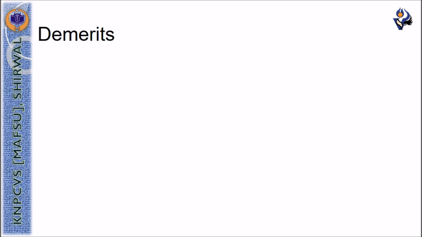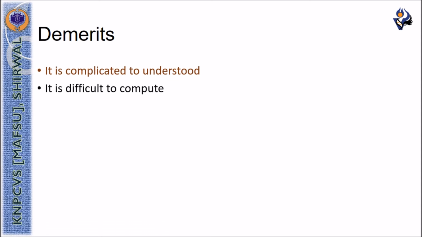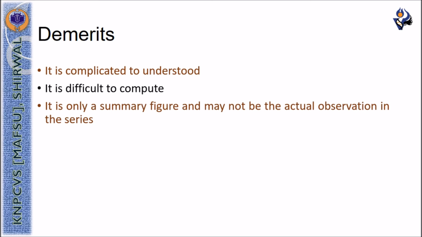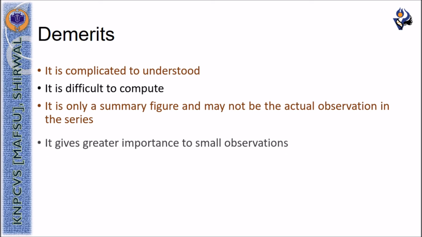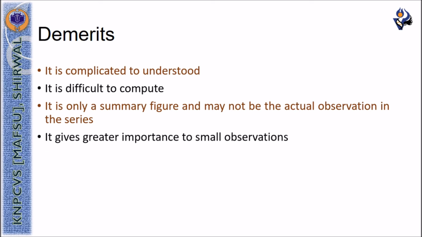The demerits of harmonic mean are that it is complicated to understand, it is difficult to compute, it is only a summary figure and may not be the actual value in the given data series, and it gives greater importance only to the smaller observations.